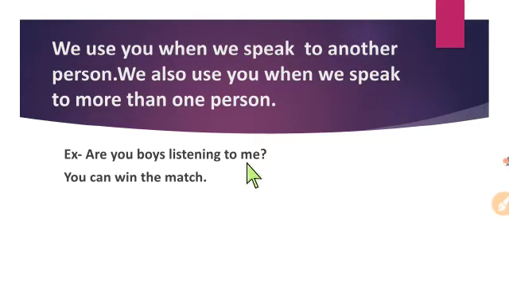In the first sentence you can see, "Are you boys listening to me?" Here, after the preposition, me comes. So remember one thing: we always use the subject pronoun at the beginning of the sentence, and we usually use the object pronoun after the verb or preposition.